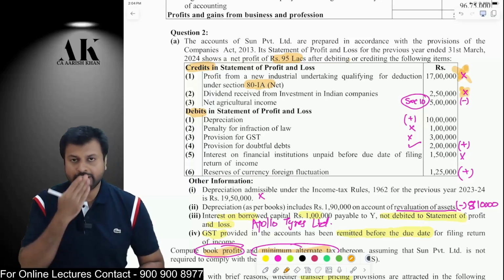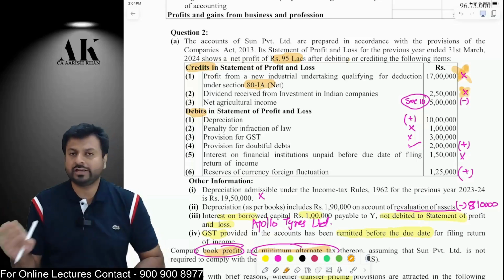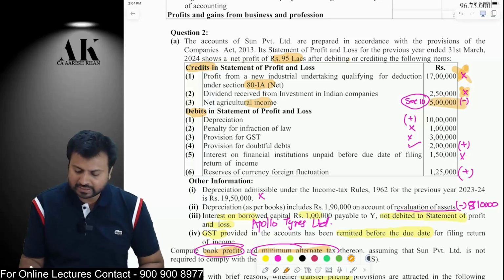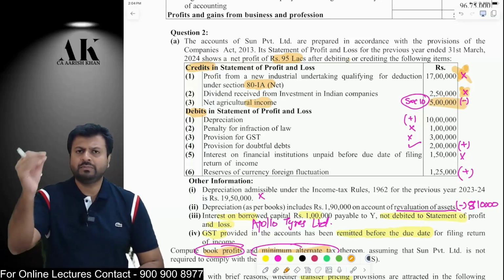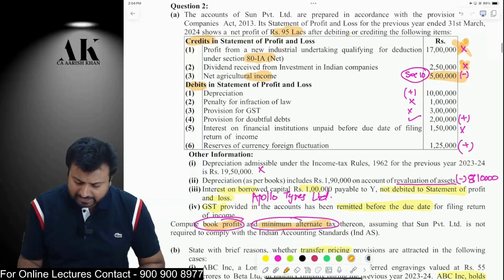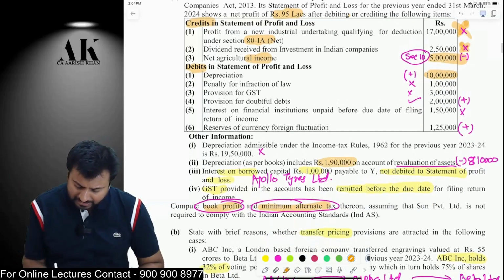Dividend from investment in Indian companies. Dividends from Indian companies are also not adjusted. Let it be part of book profit. Agriculture income will be reduced because on section 10 income, MAT is not applicable. Then depreciation you will add back and then you will reduce depreciation other than revaluation.